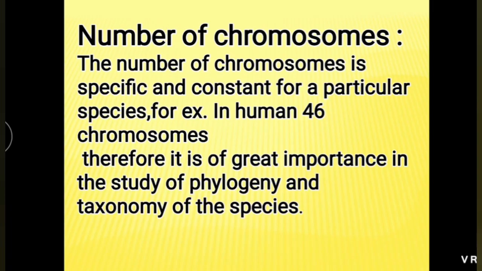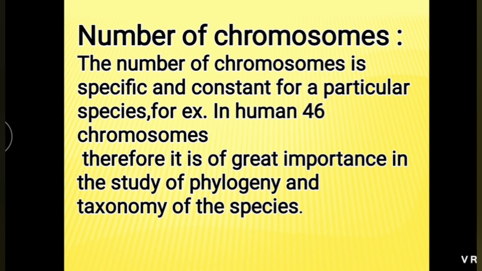Number of chromosomes. Number of chromosomes is specific and constant for a particular species. For example, in human, how many chromosomes are there? 46. Means number of chromosomes of each species is constant. In potato plant, 48 chromosomes are there. In maize, 20 chromosomes. In crab, 200 chromosomes. In frog, 26 chromosomes. And in roundworm, 4 chromosomes. Means number of chromosomes is specific and constant for a particular species.